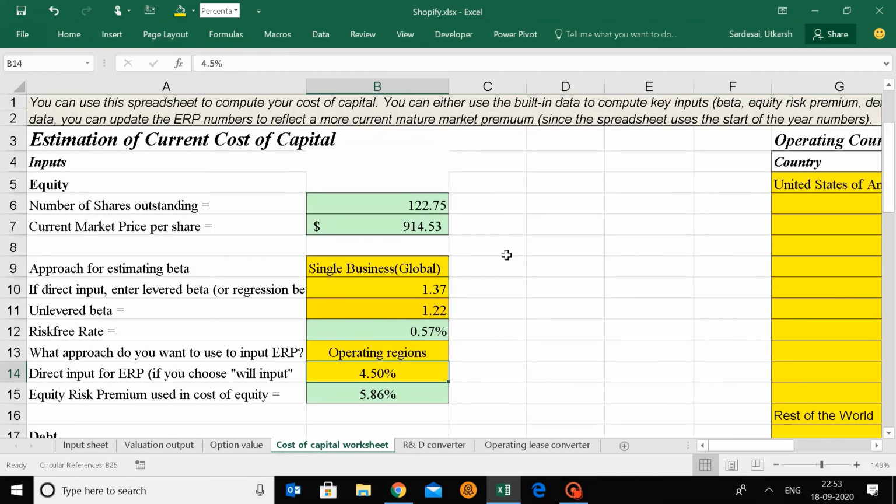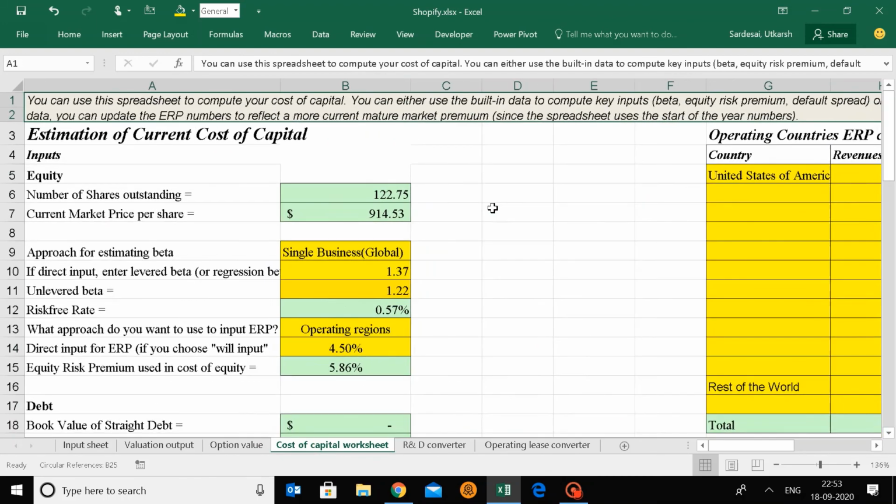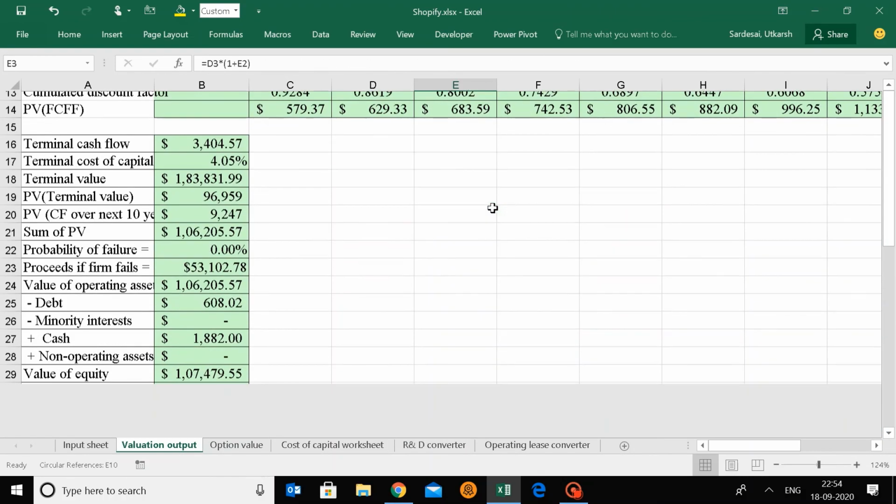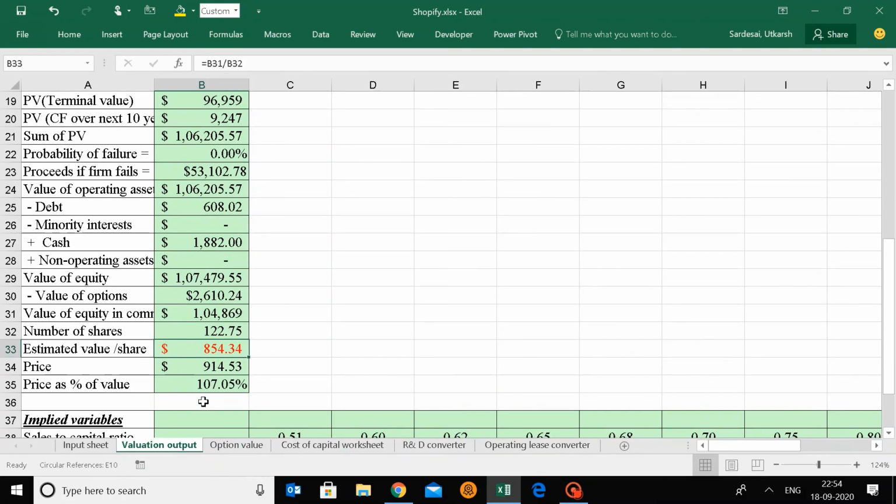So thank you for watching. This is Wealth Workout. We expect Shopify to be worth $854 per share, and I think that is where we can expect the price to come down really soon.